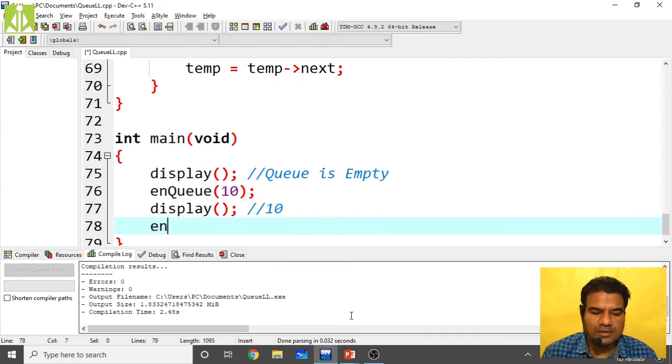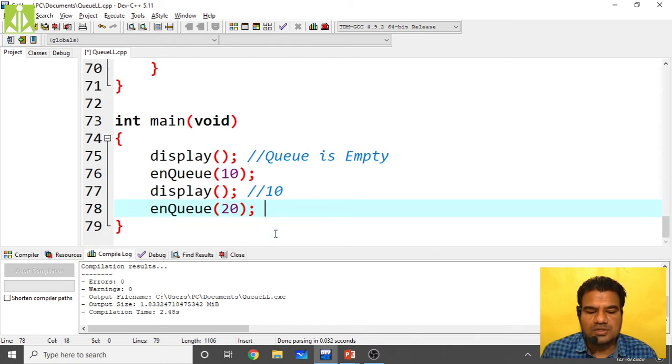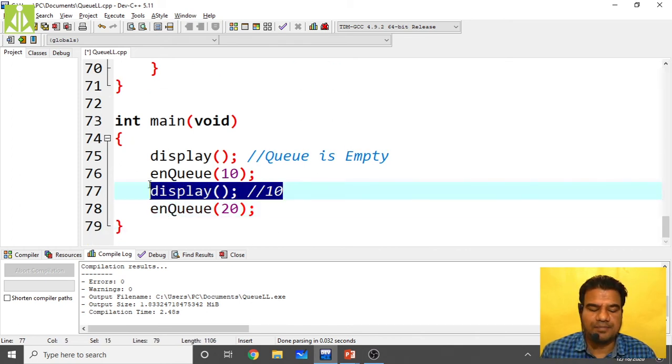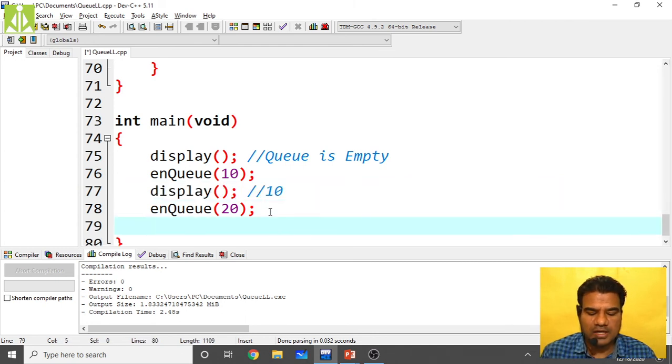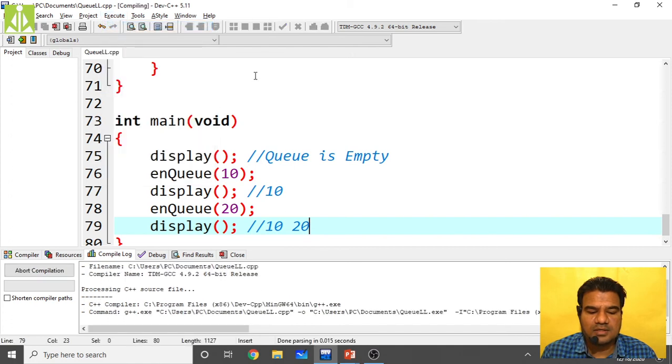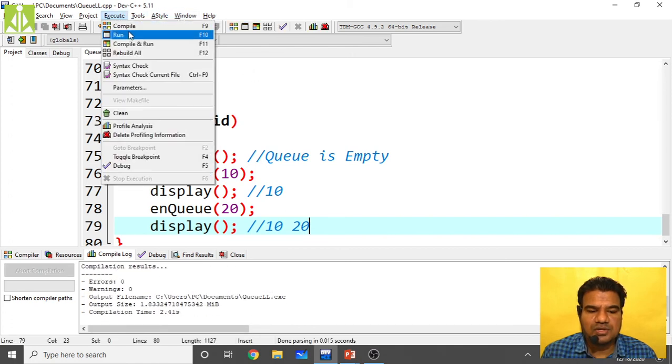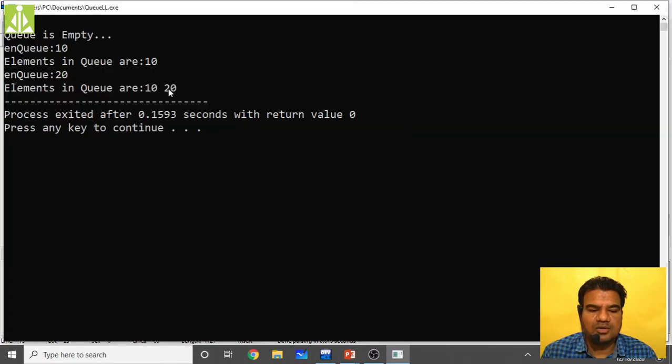So now I'm enqueuing. I will copy this only instead of typing again. Take that one and here you put 20. Okay. So after enqueuing 20, do the display. Second element we enqueued and do the display. So here after 10, 20 it has to display. So quickly check, compile, compilation successful, execute. See, 10, 20. It was having 10 only, now we got 20 also. We enqueued 20 also.